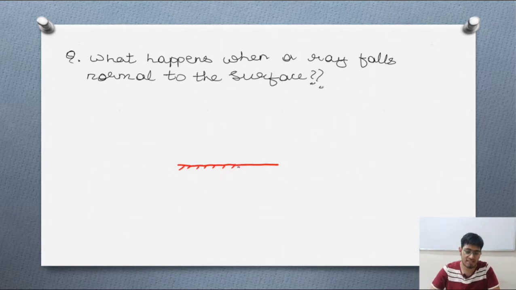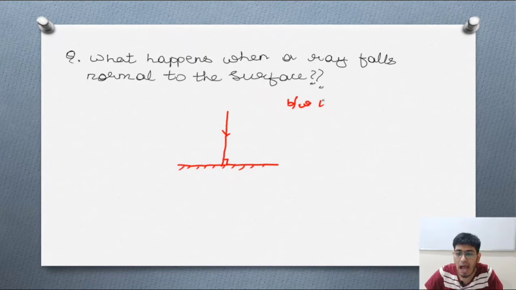Now, suppose that the incident ray is falling perpendicular to the plane, meaning between the incident ray and the normal, the angle is basically zero. The incident ray is like this, the normal is like this, meaning the angle between them is 0 degrees.